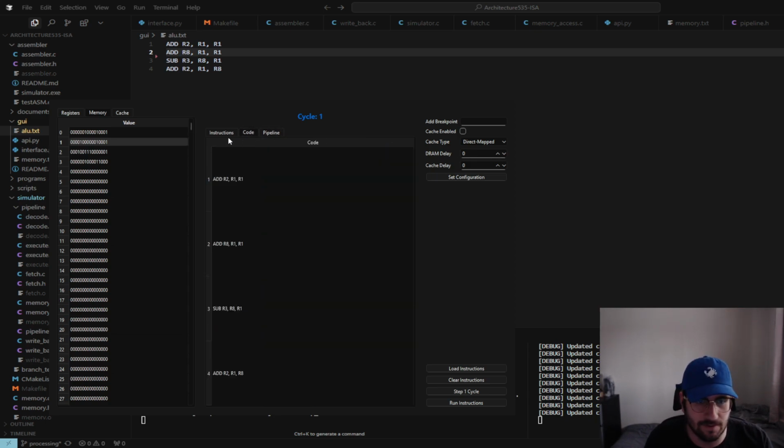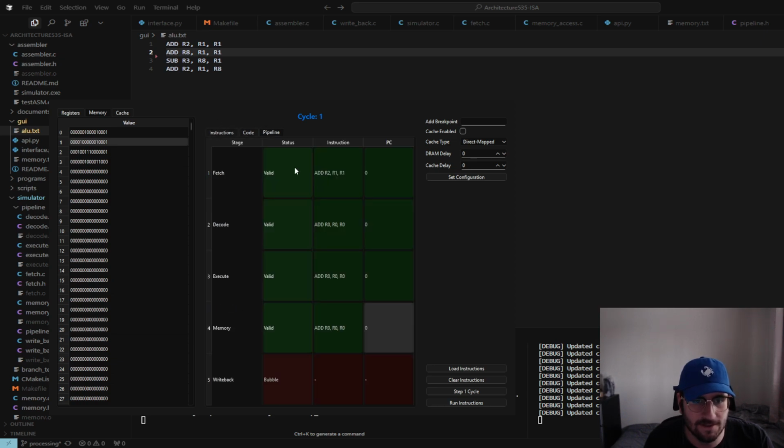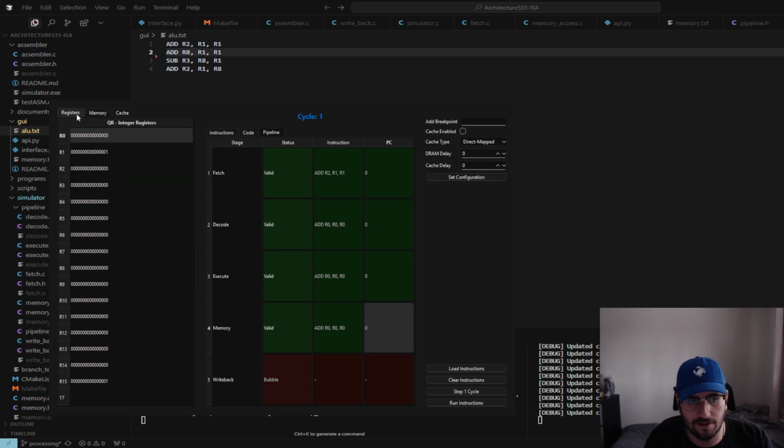This just shows the code. Same thing. I should probably just remove this tab. We can see it here. As for this, you can see R2 adding into R2, R1, R1. So this is just building off of that hard-coded 1 register. So R2 should have 2 in it after it gets to this write back stage.